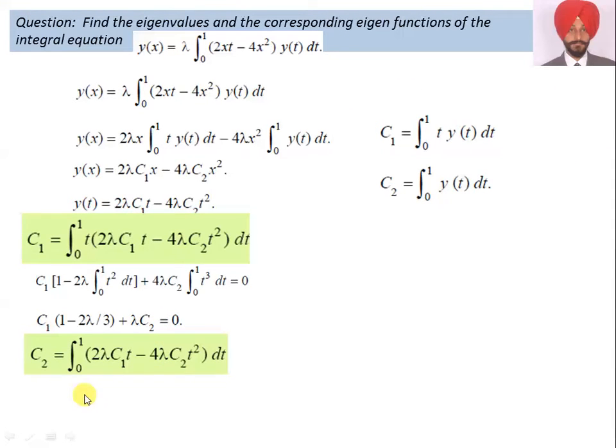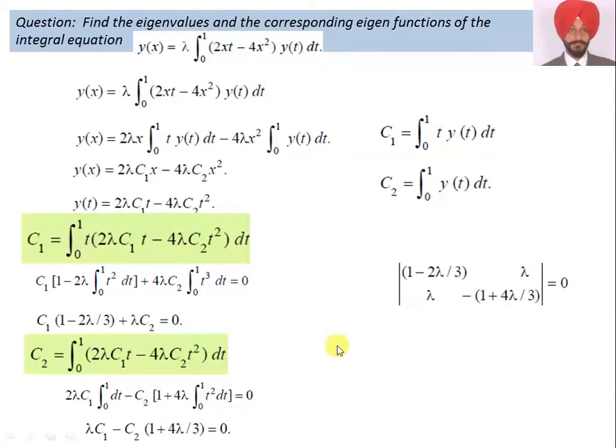And now c2, how do we evaluate c2? c2 is equal to the integral of y(t) only, and y(t) is 2 lambda c1 t minus 4 lambda c2 t square. And how we integrate: 2 lambda c1 common dt, and 2 into 1 plus 4 lambda t square, c2 shifted to this side, is equal to 0. So coming to this, lambda into c1 t from 0 to 1 and c2 (1 plus 4 lambda t cube by 3). So this is 1 plus 4 lambda by 3.